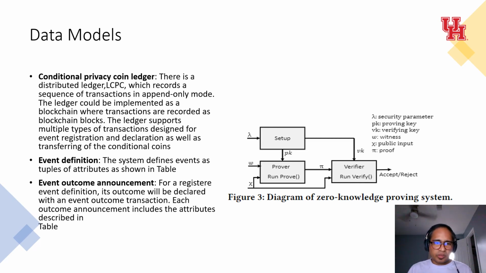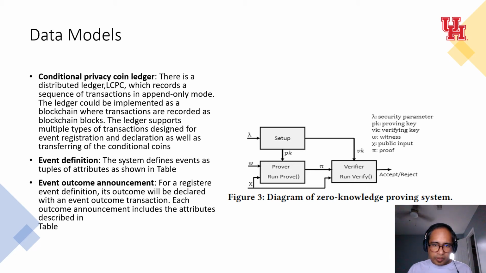The ledger supports multiple types of transactions designed for event registration and declaration, as well as transferring the conditional coins. These are defined as events of tuples of attributes, as we can see in the figure. For a registered event definition, its outcome will be declared with an event outcome transaction. Each outcome announcement includes the attributes defined in the table.